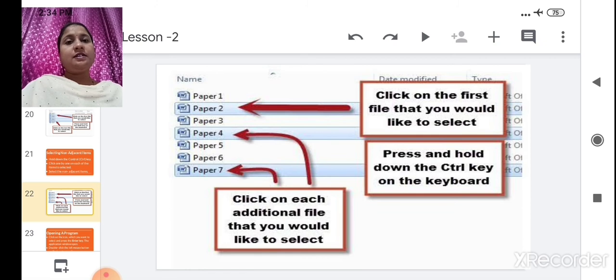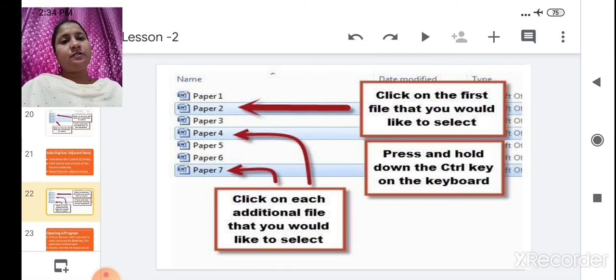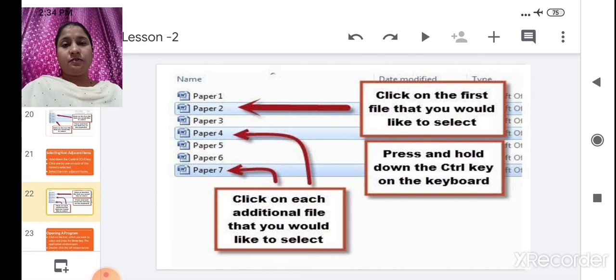All are selected from first to last, till where you want to take. But in non-adjacent, we select items one by one, whichever you want, only those are selected. We also saw the example of paper 2, paper 4, paper 7. By holding the Control key, you can select one by one. Only whatever you want to select gets selected.